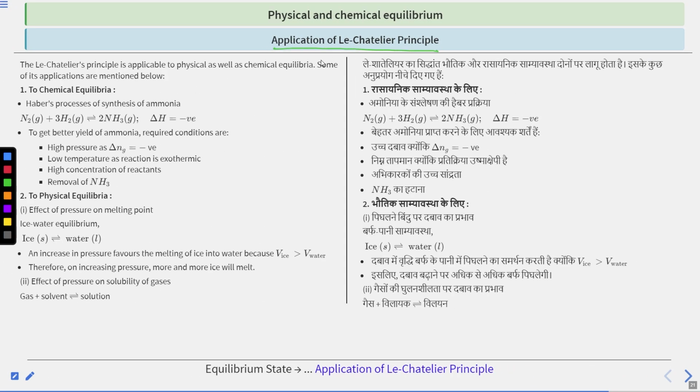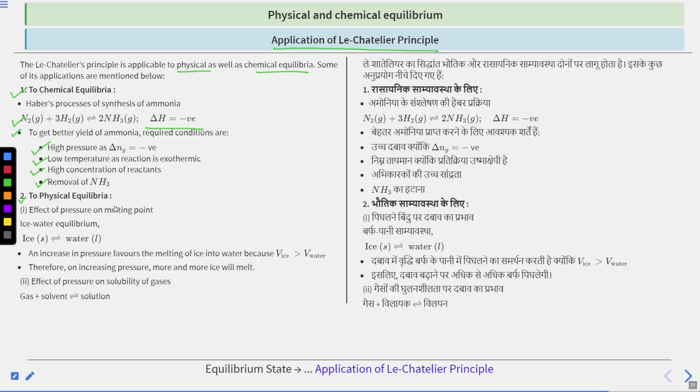Application of Le-Chatelier's principle. Le-Chatelier's principle is applicable to physical as well as chemical equilibria. Some of its applications are mentioned below. First, chemical equilibria. Haber's process of synthesis of ammonia: N2 plus 3H2 gives 2NH3, and del H is negative for this reaction. So, to get a better yield of ammonia, the required conditions are high pressure as del Ng is negative, low temperature as the reaction is exothermic, high concentration of reactants, and removal of NH3.